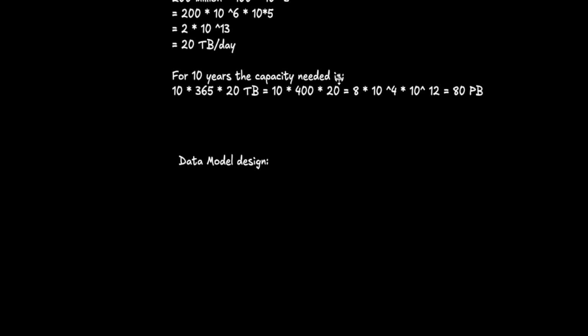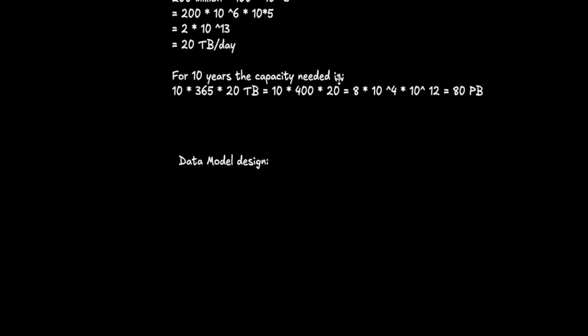Let's move on to the data model design. Before we get into the data model designing or database designing, you can discuss with your interviewer what choices you are thinking of for your database design for this particular problem. So we can use a combination of relational and distributed NoSQL databases. We can use relational databases like PostgreSQL for storing user information, and we can use an object store like AWS S3, Simple Storage Service, to store media files like images, videos, GIF files, and any similar files, right?